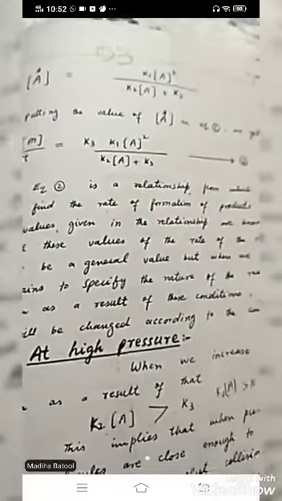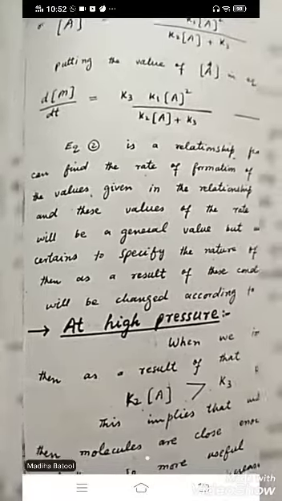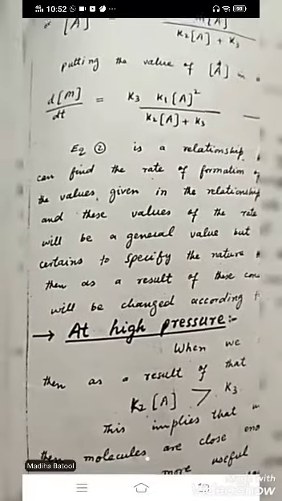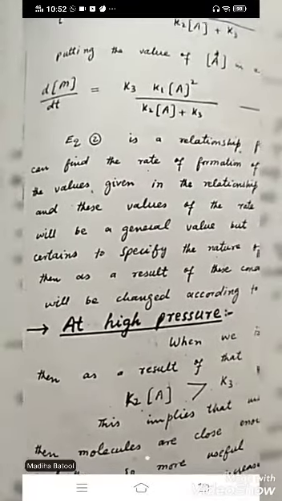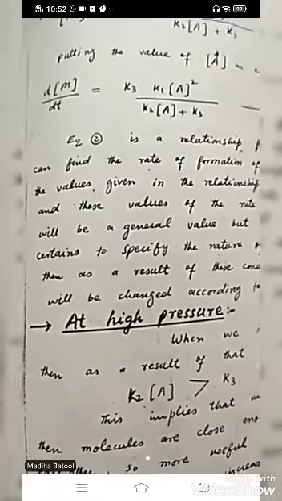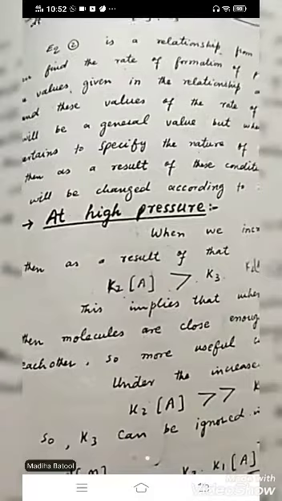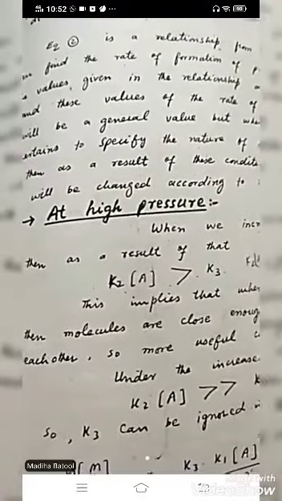The first thing Lindemann defined here is that the reaction depends upon the conditions. What are the conditions? At high pressure and at low pressure. So we will discuss these results from the equation which we concluded by optimizing the conditions.